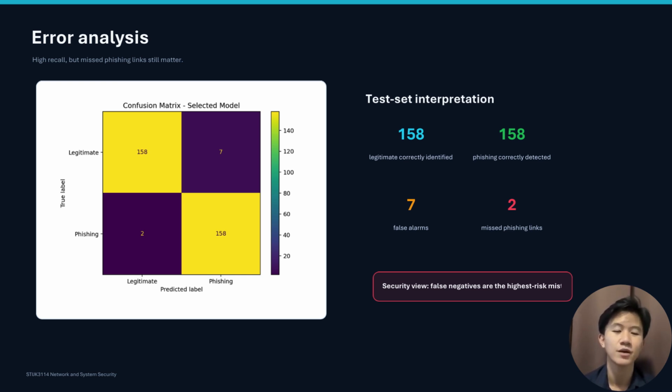A false negative may allow a user to open a credential stealing or malware related page. However, false positives also matter. Too many unnecessary warnings can interrupt users and create alert fatigue. Therefore, the detector should explain why a URL was considered risky instead of only displaying a general warning.